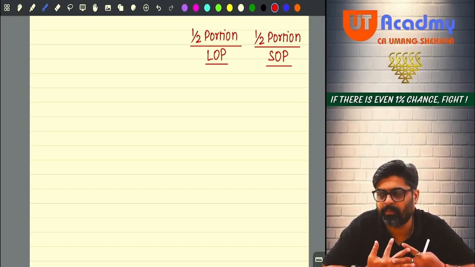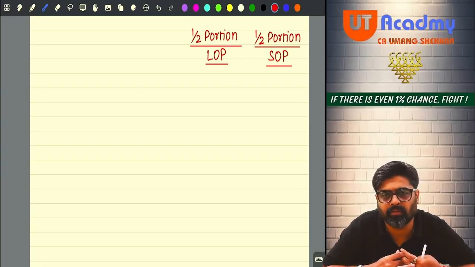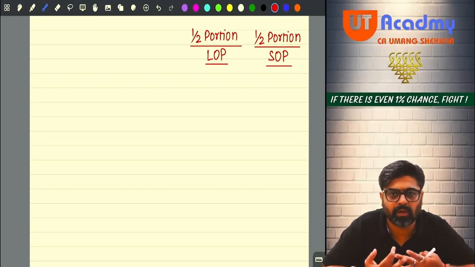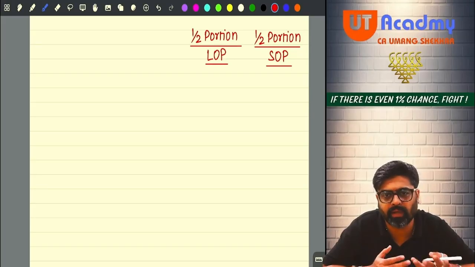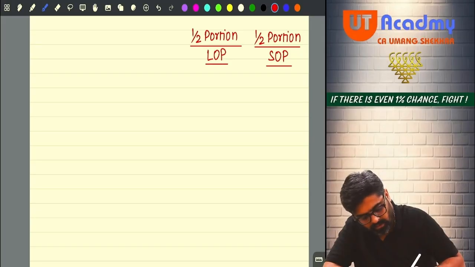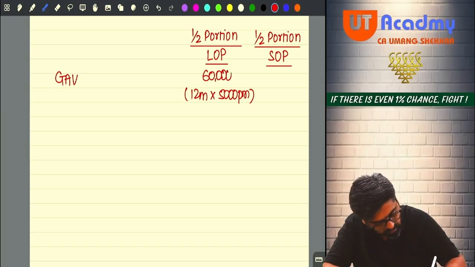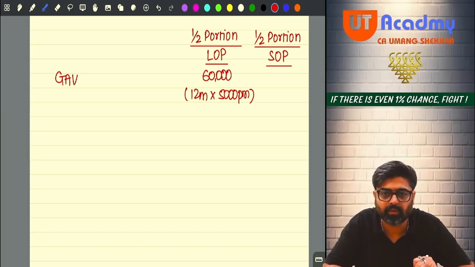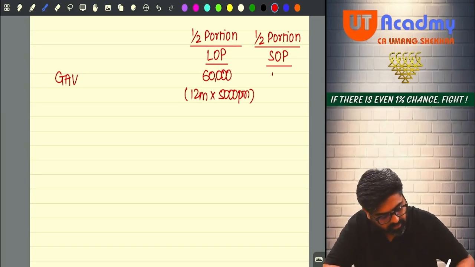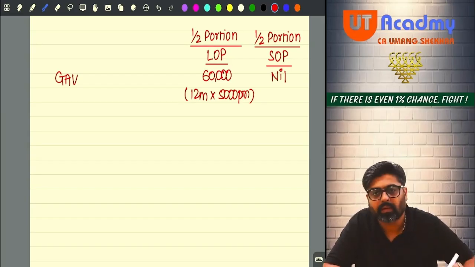If you want us to compare it with expected rent, give us the details of municipal value, fair rent, etc. No, you are not giving those details. So what will I have to do? I'll have to take the actual rent only as GAV. Okay, no? So GAV means gross annual value. Here, what is the let out period? 12 months. What is the monthly rent? 5,000. So can I say the entire 60,000 of the actual rent will become GAV over here, and here it will be taken as nil. Done?